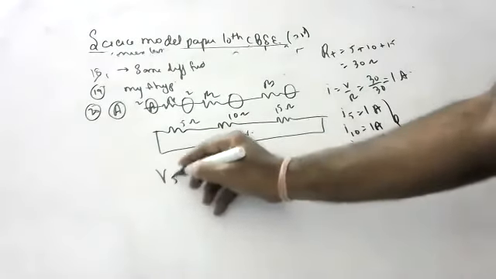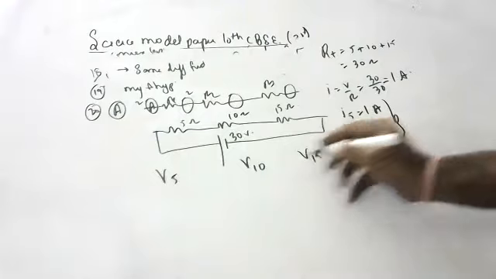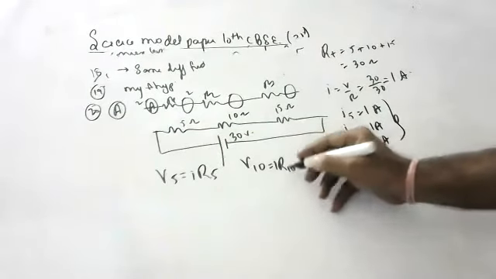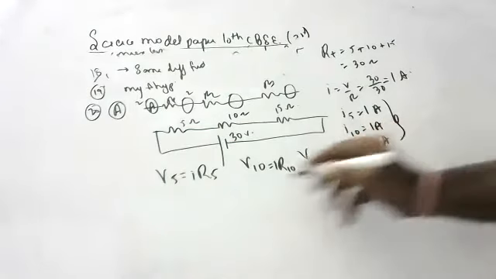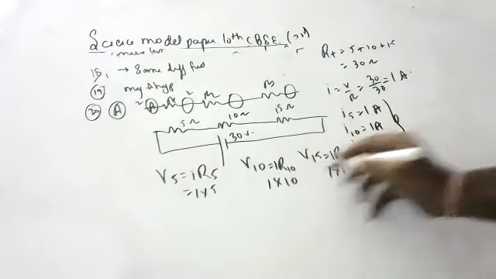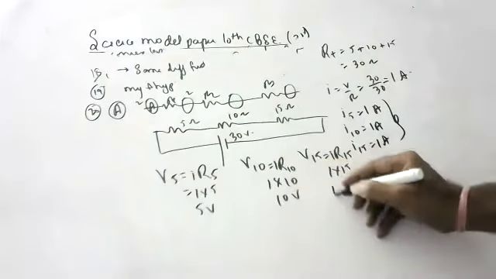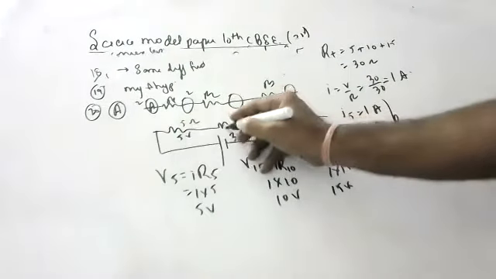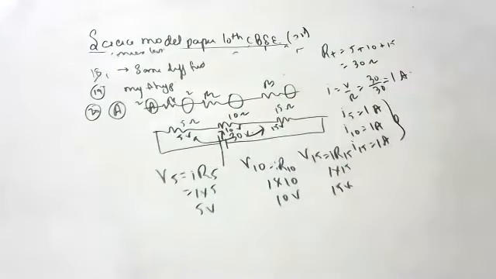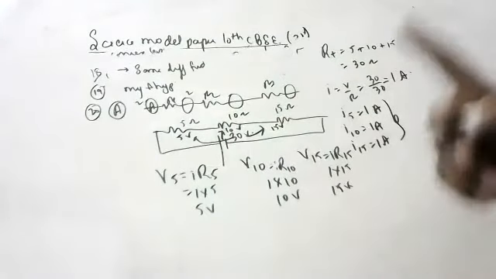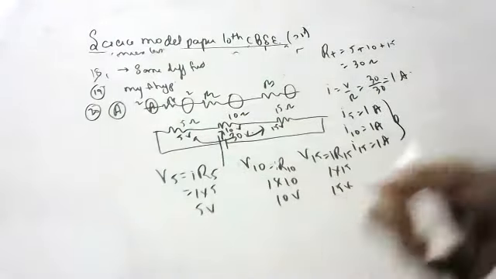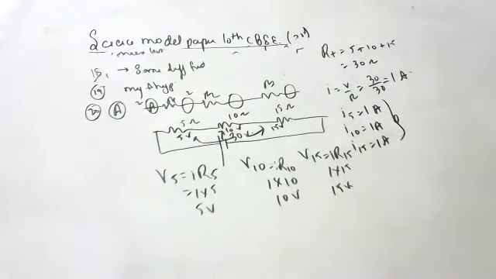And next, V5, V10, V15. V5 is IR, I times 5. V10 is I times 10. V15 is I times 15. So 1 into 5 is 5 volt, 1 into 10 is 10 volt, 1 into 15 is 15 volt. The voltage is shared by the 3 of them. In series connection, potential is shared. Okay, children, that is the 20th question.